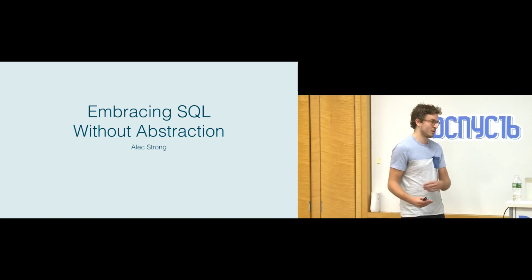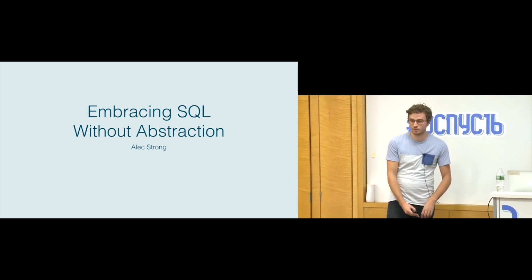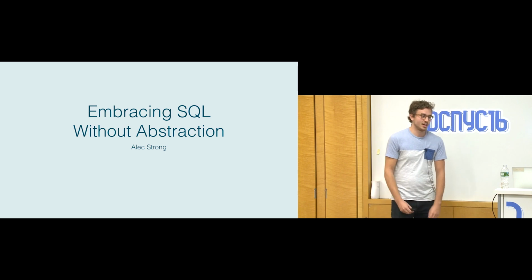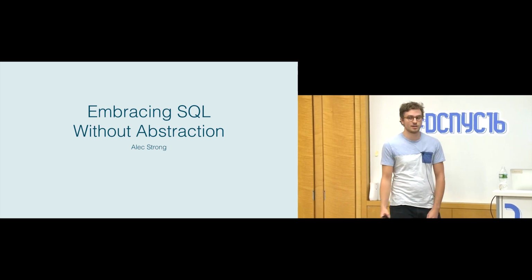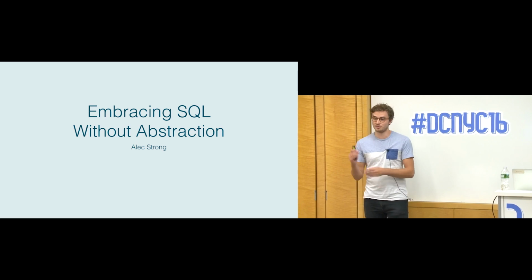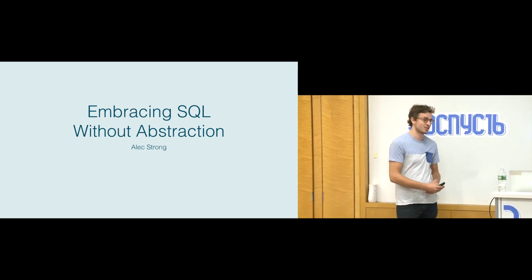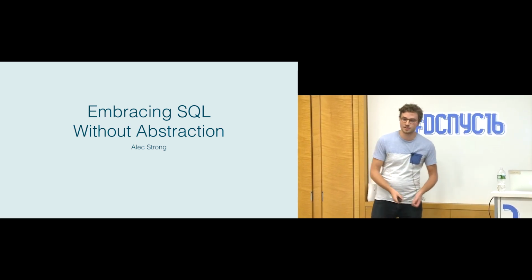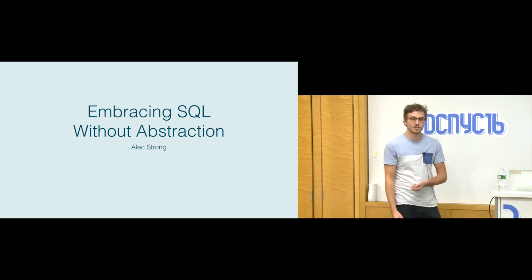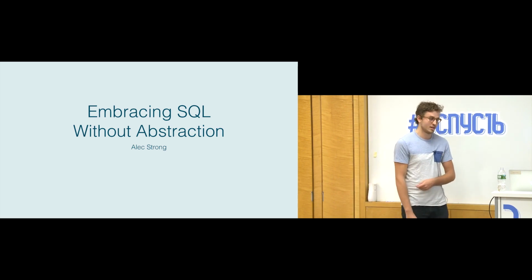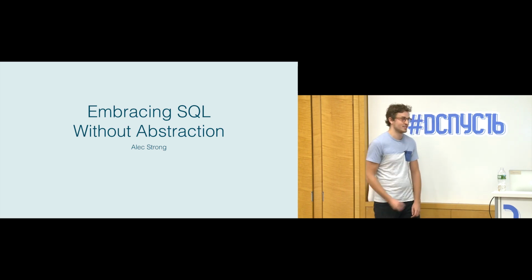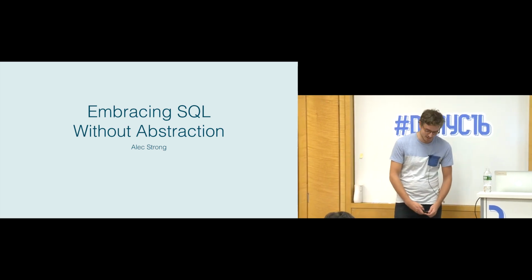We have a really storied journey through persistence where we hit multiple levels of abstraction on SQL. And instead of just selling our SQL products or telling you about them today, what I really want to do is tell you about the different types of persistence that we hit, different levels of abstraction, and the problems that we had with them. Because I think it's more interesting to hear the faults that we found while creating libraries than it is to just hear what we're doing now. And through that, hopefully you'll learn a lot, and maybe by the end of it, also think that embracing SQL without abstraction is the right way to do it.